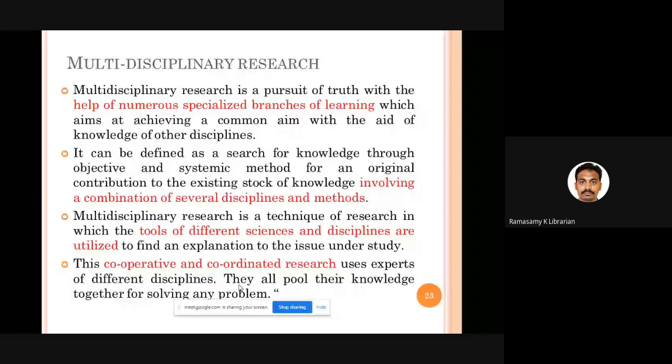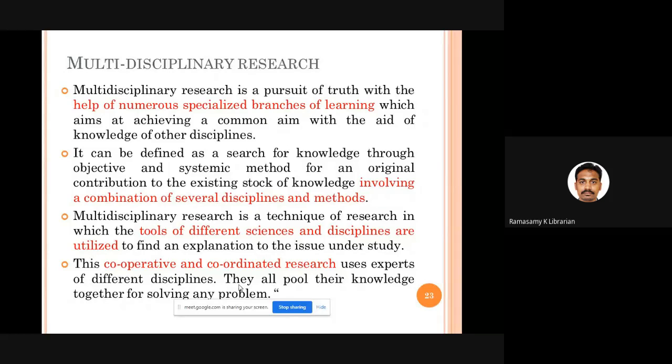For example, you want to get rid of COVID-19. Okay, that is a purpose. So now we are doing a multidisciplinary research. Okay, we have got people from psychology, people from allopathy, people from Ayurveda, people from Unani, people from naturopathy, people from yoga. All these people come together. Everybody gives his or her knowledge. All this knowledge, we pool it together, and it is going to be used in a coordinated research form, in a cooperative research form.